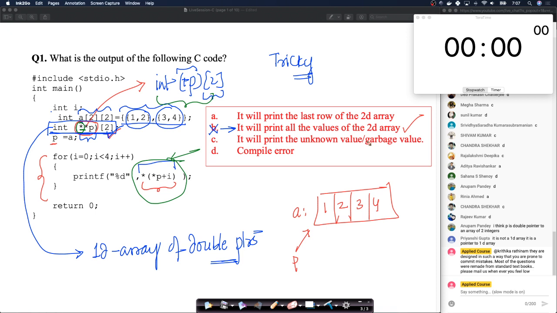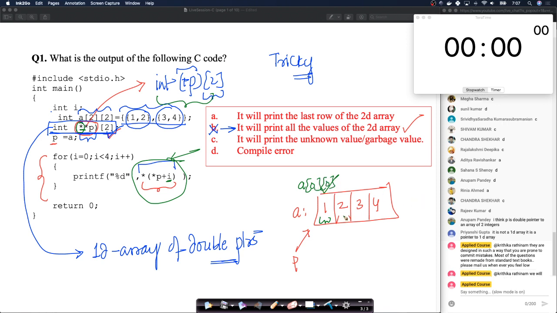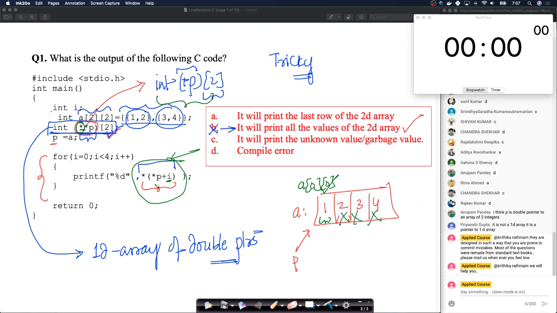This will not print the values that you have in the 2D array because of simple logic. The way it will print is, it will print 1 here. You can run this snippet of code. It will print whatever is there in this first value, which is A00. It will print that properly. But the rest of the values it doesn't print. Because when you add something to this, pointer arithmetic is going to kick in. And P itself, remember, what is P? P is a double pointer, not a single pointer. It's not an array of single pointers. It's an array of double pointers.